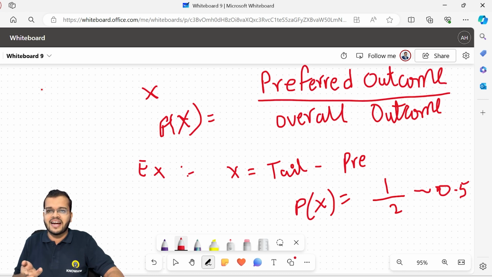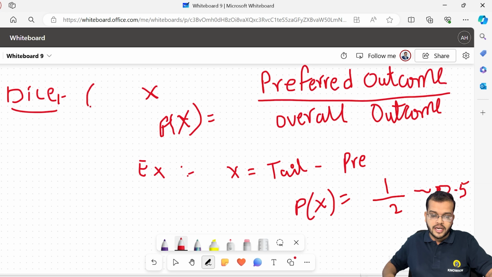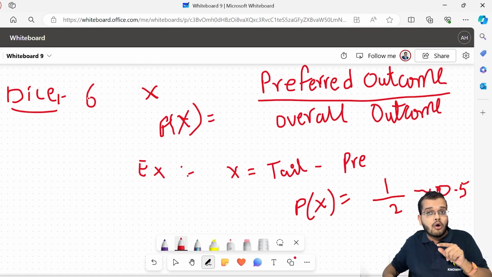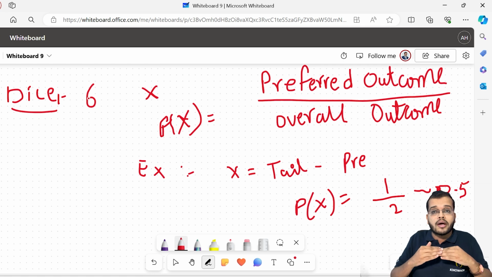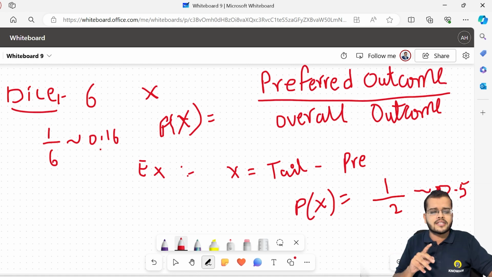In the same way, we might have played snake and ladders in our childhood. What we do is roll a dice. In this dice, there are how many faces? There are 6 outcomes, right? Whenever we throw a dice, I should get any one face, either 1, 2, 3, 4, 5, or 6. The preferred outcome is 1, but the overall outcomes are 6, so it will be 1 divided by 6. In decimal, you would write 0.16. So this is one example of a tail, and another example of a dice.